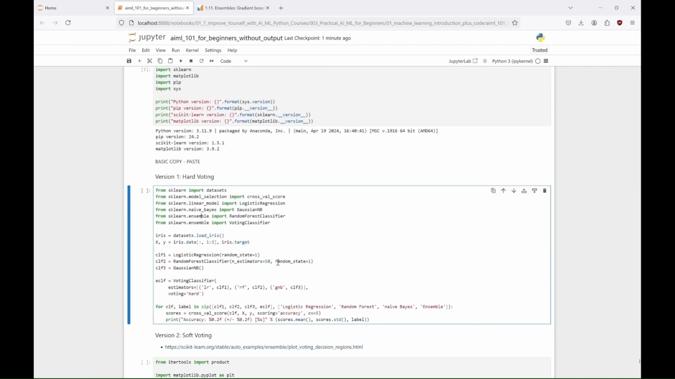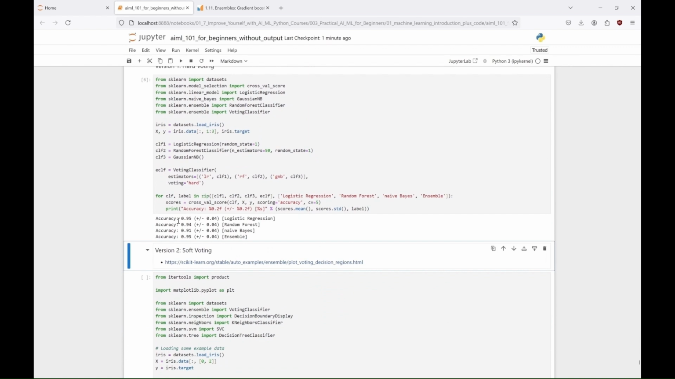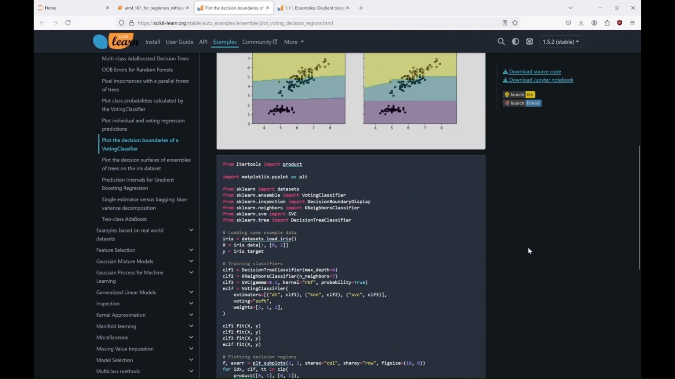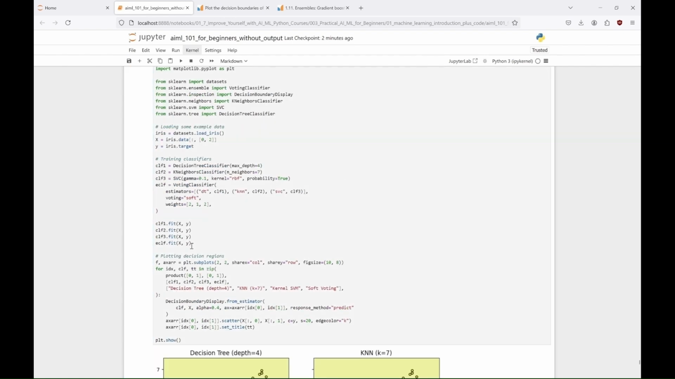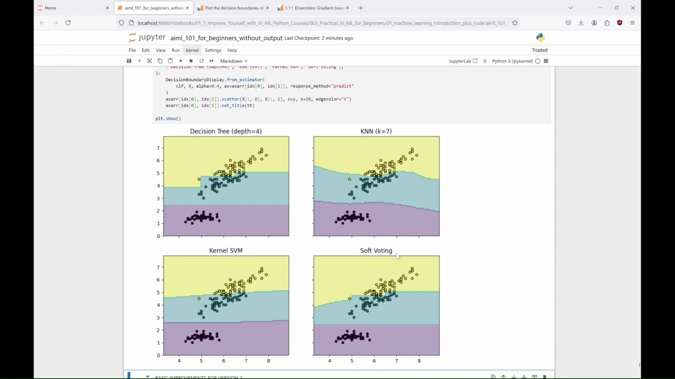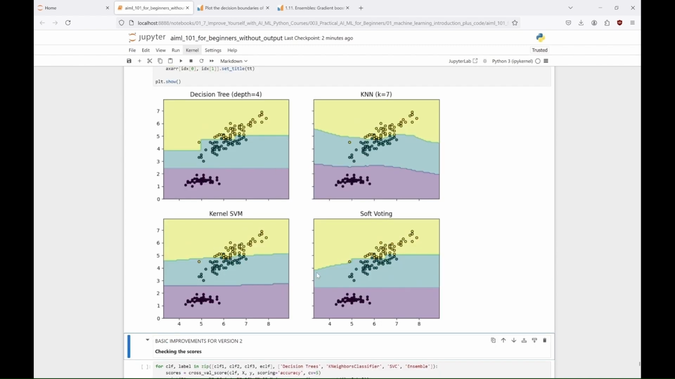In our first example, we use hard voting algorithm with Iris dataset and 3 classifiers: Logistic Regression, Random Forest and Naive Bayes. You can see here the performance of each individual classifier and the ensemble. In the second example I found, we use soft voting for the same. This time we use decision tree, K nearest neighbors and SVC. You can see here the decision boundaries of each classifier and the voting classifier, to compare their performance.